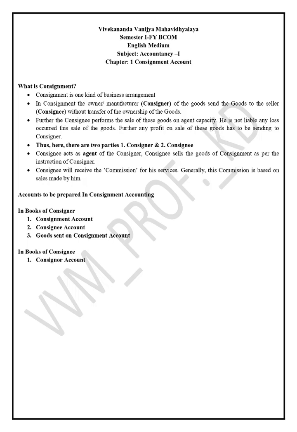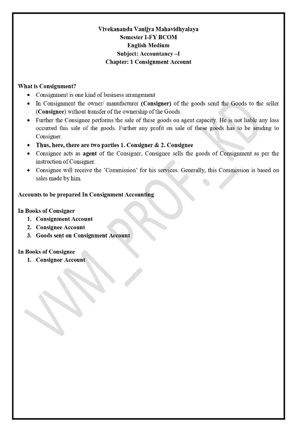In the illustrations asked in university exams, normally examples in the books of the consignor are repeatedly asked. So, first of all, how many transactions are there in the consignment business?